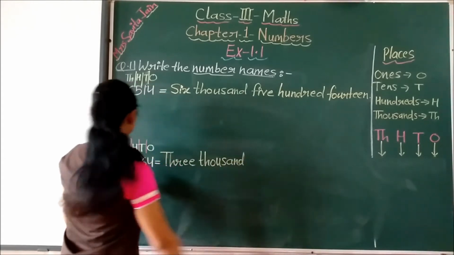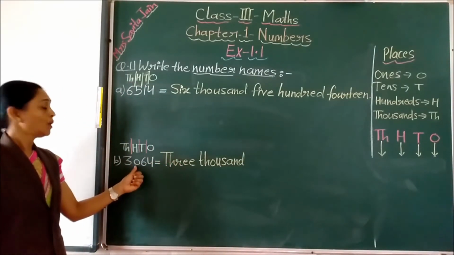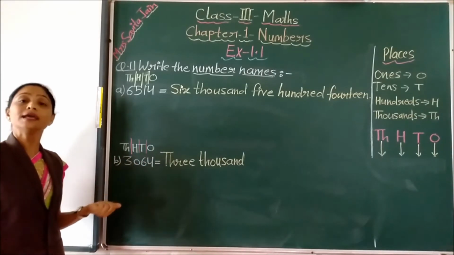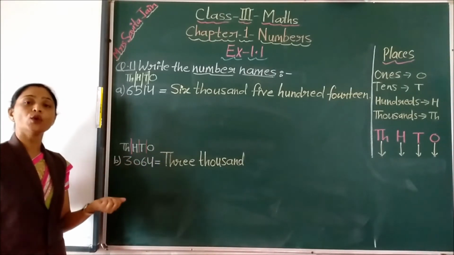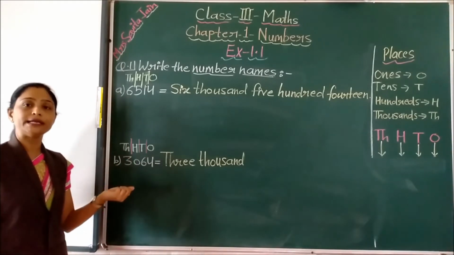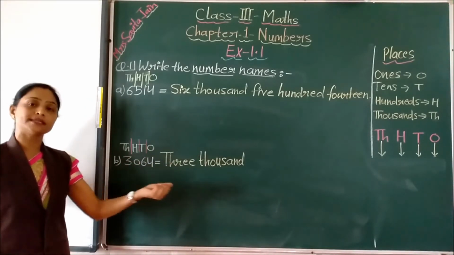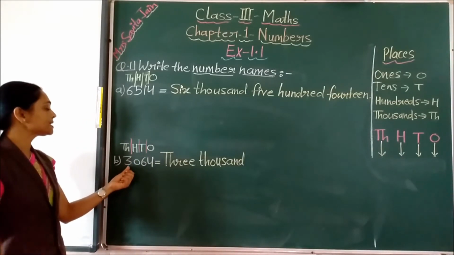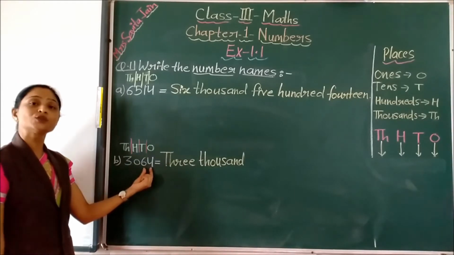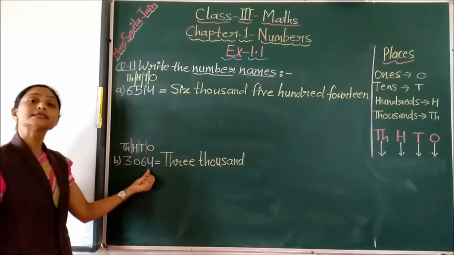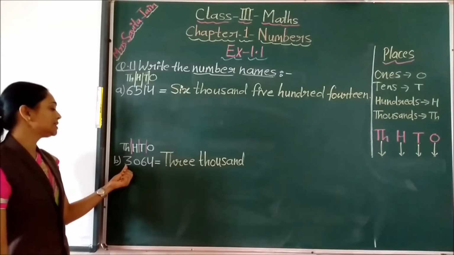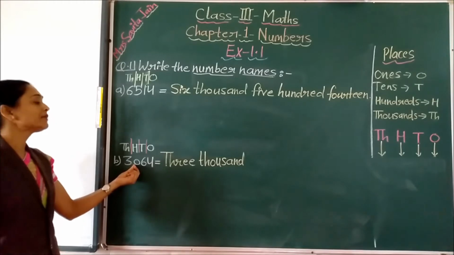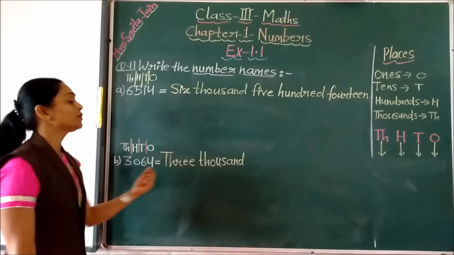Then what else? Second digit is 0 and this digit is written on hundreds place. But children see, when we are reading this number, if there is 0, we are not reading it as 000. We are just reading now next digits. Yes, we will skip this digit. In reading, we will read as 3000 and then these two is 64. So we will read 3064. We will not read this digit. So similar way as we are reading, we have to write the number name.